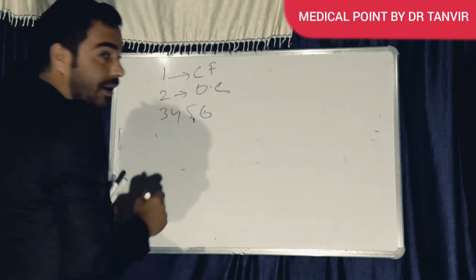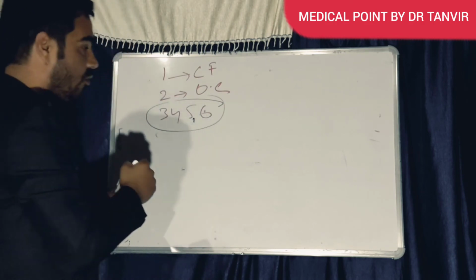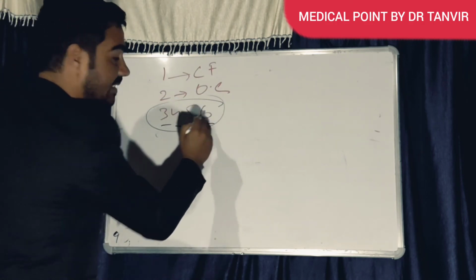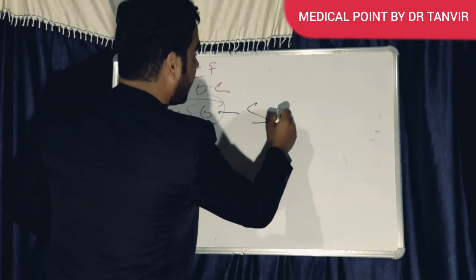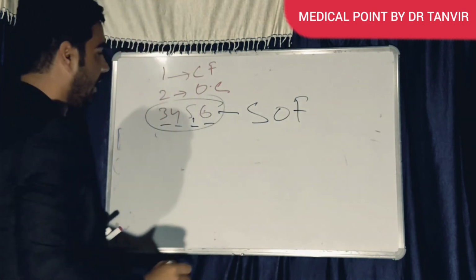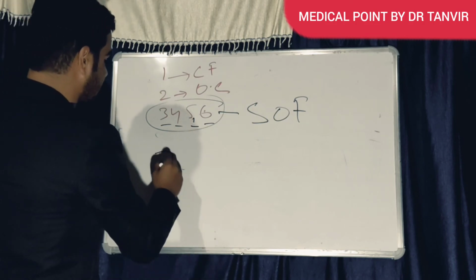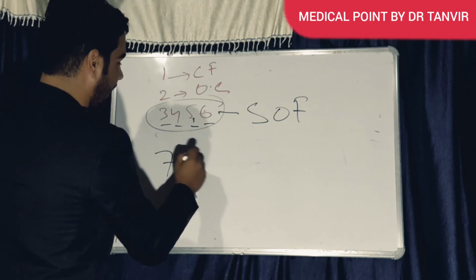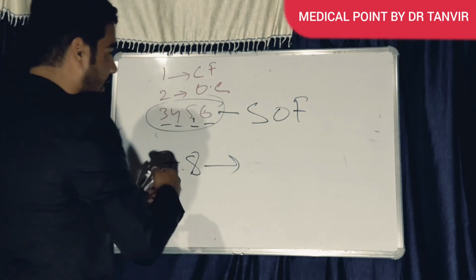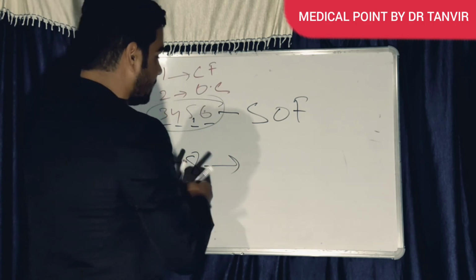Third, fourth, fifth one, and sixth nerves are going through the superior orbital fissure. And after that there are seventh and eighth, going through the internal acoustic meatus.